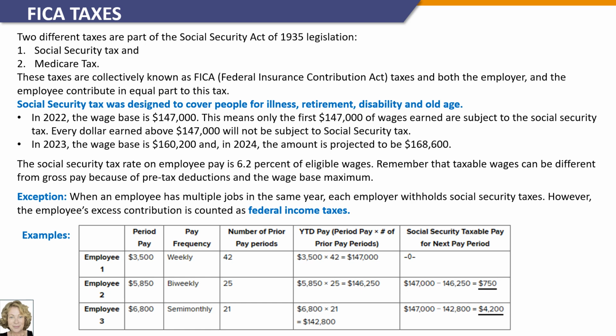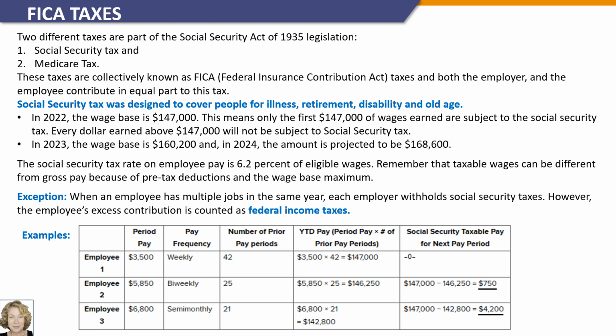Social Security tax, formerly known as OASDI, was designed to cover people for illness, retirement, disability, and old age. In general, an eligible individual must work for 10 years or have 40 credits to be able to draw on Social Security. The Social Security tax is paid by both employer and employee and is levied upon employees up to a maximum wage amount that increases each year.